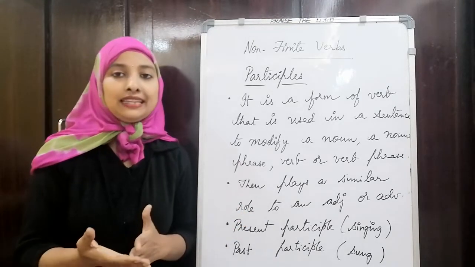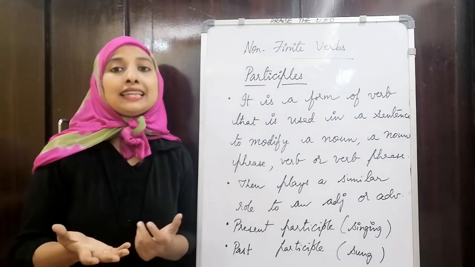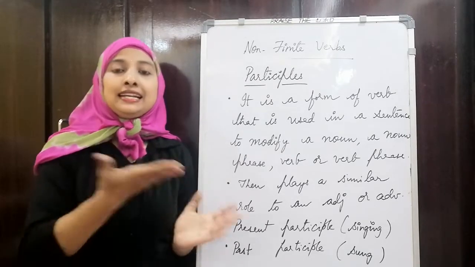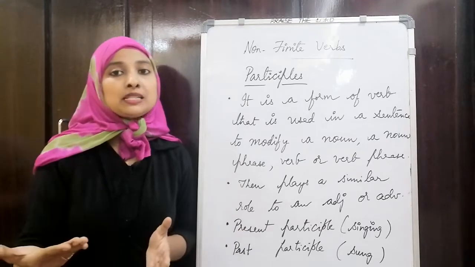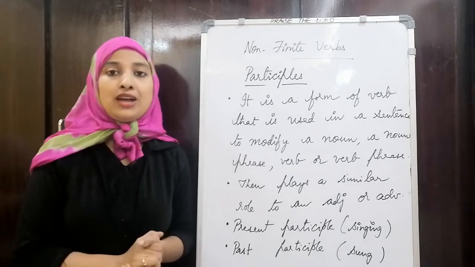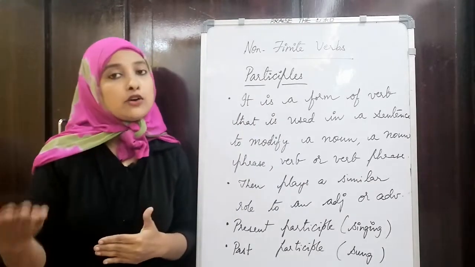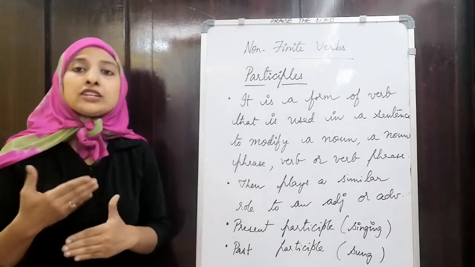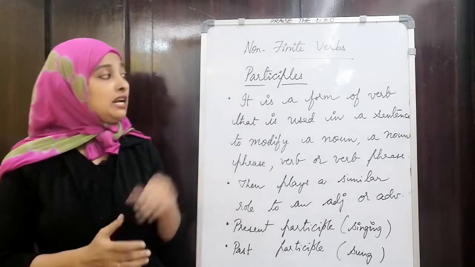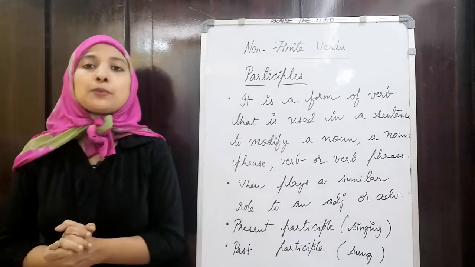So generally we know what are the words which are used to modify nouns and verbs. They are nothing but adjectives and adverbs, right? When a noun is being modified, it is nothing but an adjective, and when a verb or verb phrase is being modified, it works as an adverb, right? So the participles will be modifying the nouns or noun phrases, verbs or verb phrases. After modifying them, they'll be themselves acting like an adjective or an adverb. Okay, so those are participles.